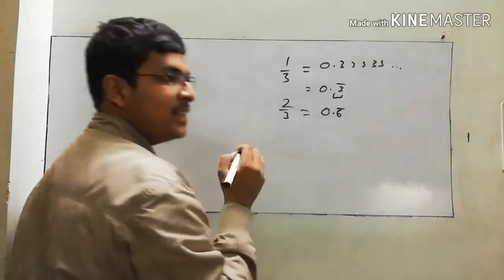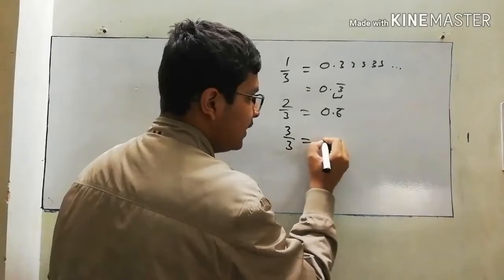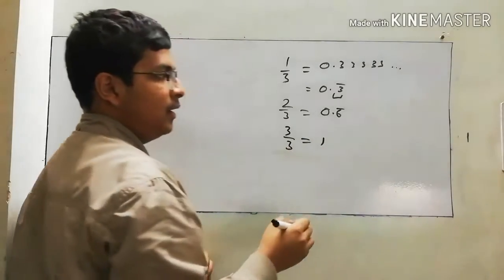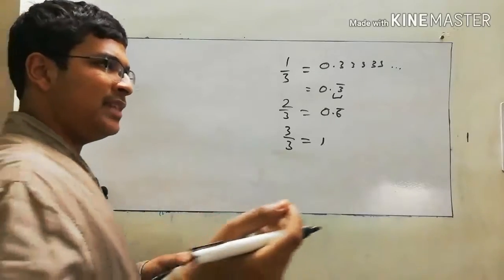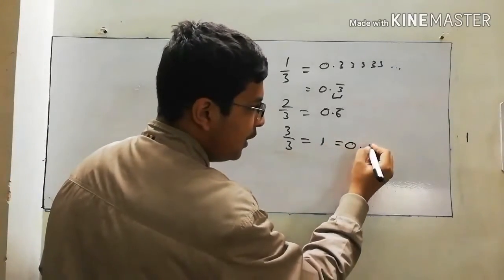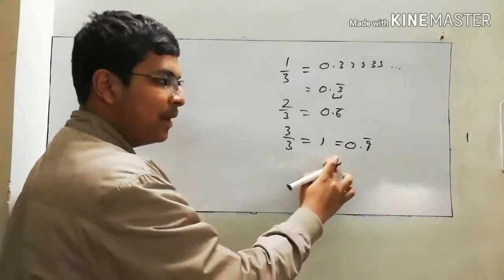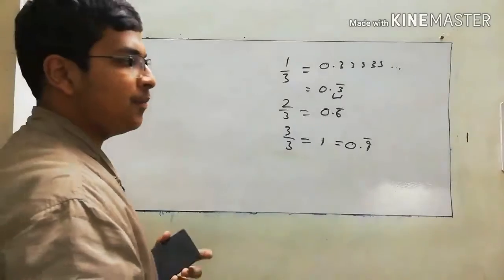A very interesting case you can see is, what is 3 by 3? It is equal to 1. But as in mathematics there are some very minute mistakes, it is also equal to 0.9 bar. It means this number is limiting to 1. It is not absolutely 1.